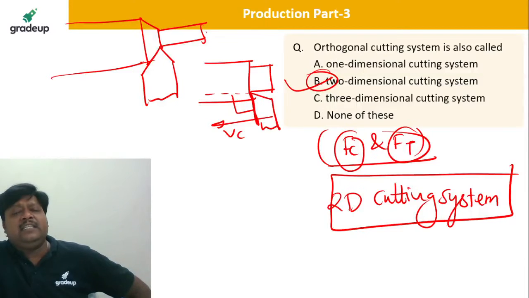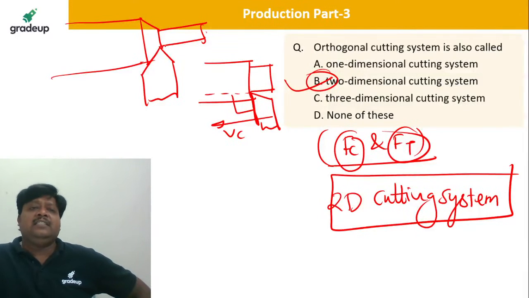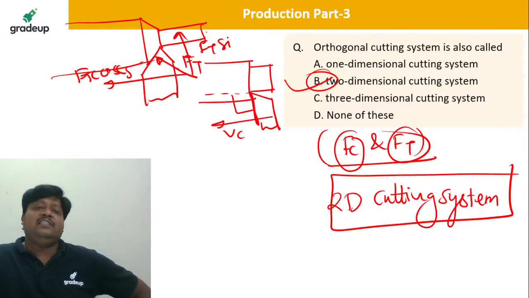And in the oblique cutting system, again this Ft is perpendicular to the rake face of the tool, having two components with the side cutting edge angle Cs: Ft cos Cs and Ft sin Cs.